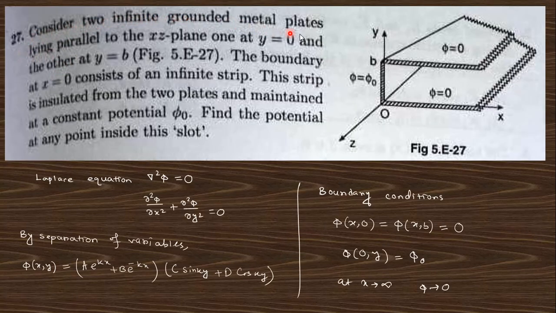Consider two infinite grounded metal plates like that at y equals 0 and y equals b, and the boundary at x equals 0 is an infinite strip.